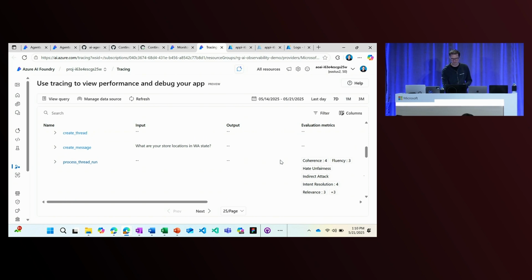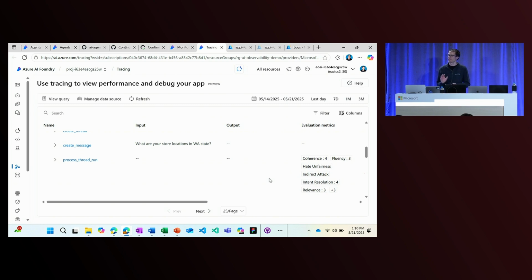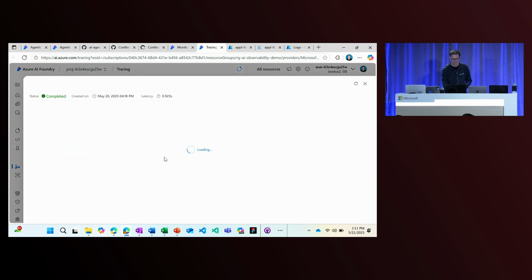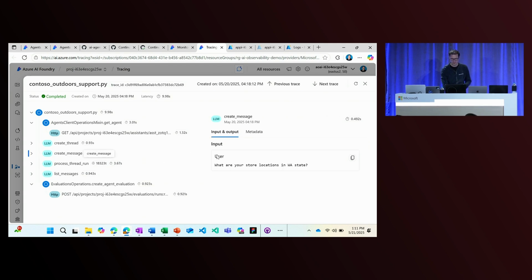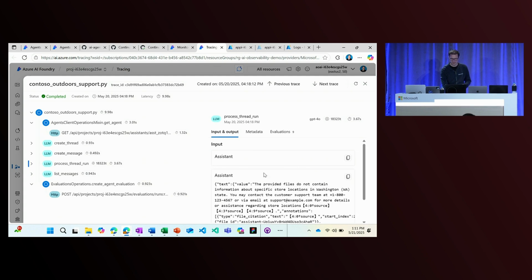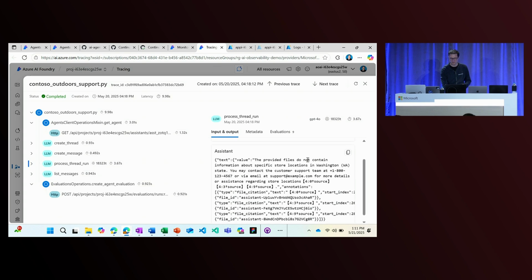So here's a really great example. "What are your store locations in Washington State?" This one has a relevance score of 3. And one thing that I know is that my product catalog doesn't include any information about our store locations. So I can click into this trace. I can view the full execution flow of the agent, including the input, "What are your store locations in Washington State?", and the specific output that says the provided files do not contain information about specific store locations.